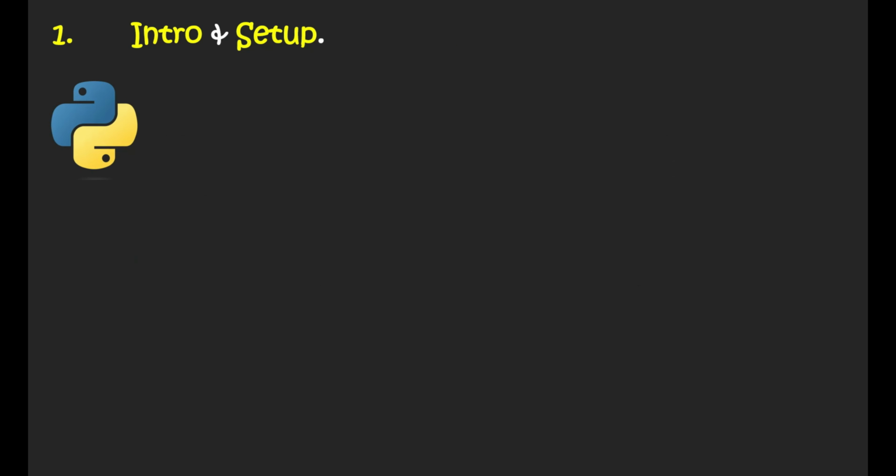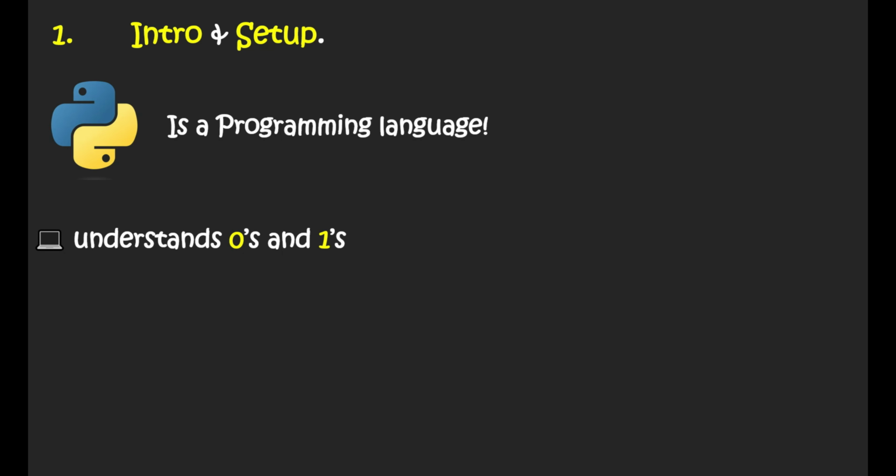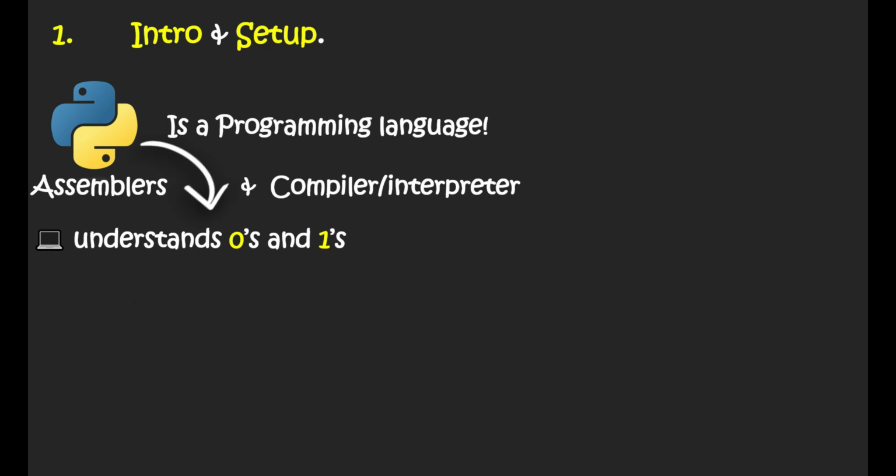So Python, as we all know, is a programming language. Well, our device understands zeros and ones. So be it a laptop or a PC or a mobile phone or even a smartwatch, it just understands zeros and ones. Well, we can't directly code in zeros and ones, right? And that's the reason why we use programming languages. So the programming language has to be converted into zeros and ones for the computer or device to understand it and to process it. And to convert our code into zeros and ones, assemblers, compilers or interpreters come in handy. Well, these are not the only ones who convert the code, but to a larger extent they help to convert our code into zeros and ones.